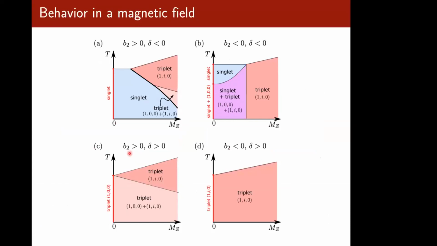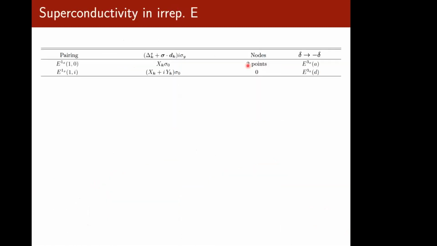In one case, we have two triplet cases, and in both of these triplet cases, we see a linear increase of TC with the magnetic field. The first case is reminiscent of the helium-3 scenario, which was proposed by Ambegaokar and Mermin a long time ago. More interestingly, this has been observed recently in lanthanum nickel carbide. However, for the first two cases, even though when singlet appears this region is relatively flat, experimentally it could be that this region is really small, which is why we see a linear rise in TC nonetheless.